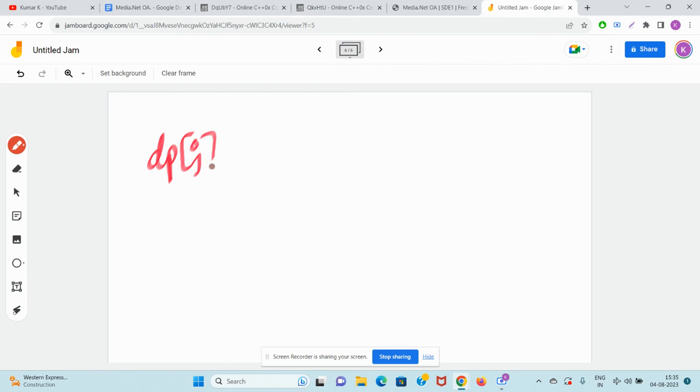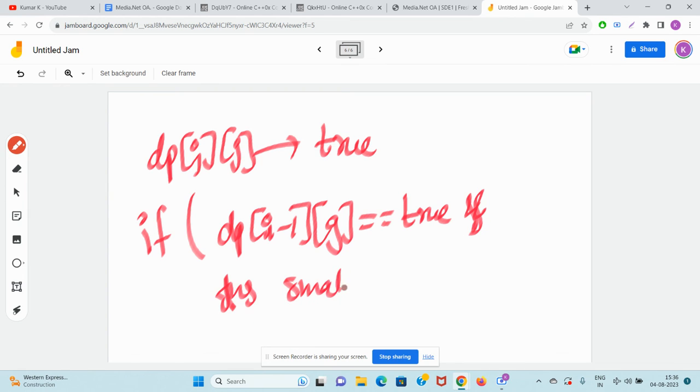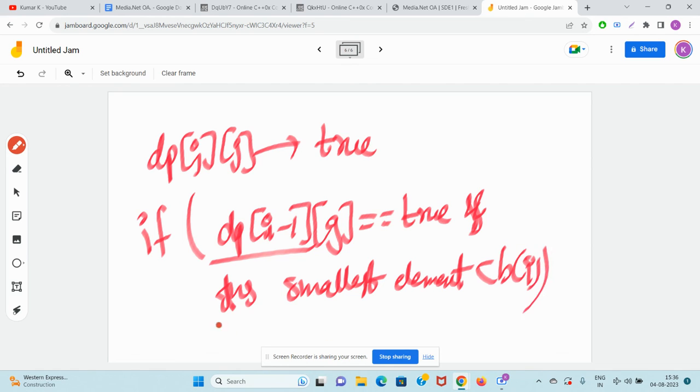DP[I][J] will be true if, see, I've reduced the state, if DP[I minus 1][G] is true, that is, there is a subsequence from 1 to I minus 1 such that XOR is G, and the smallest possible element for the subsequence is less than B of I. Guys, this is the trick.